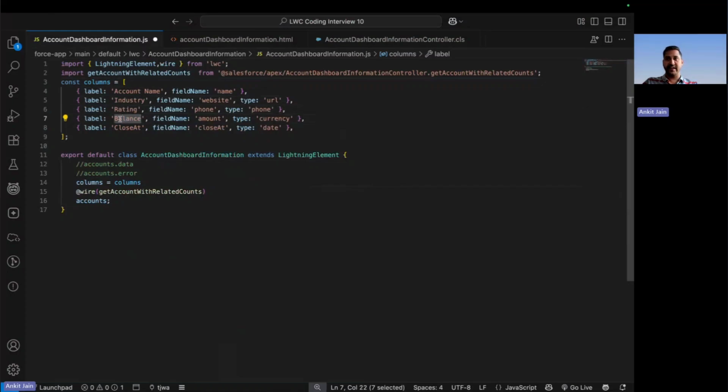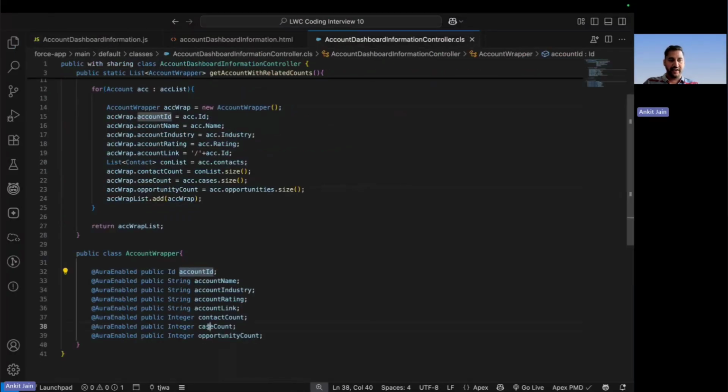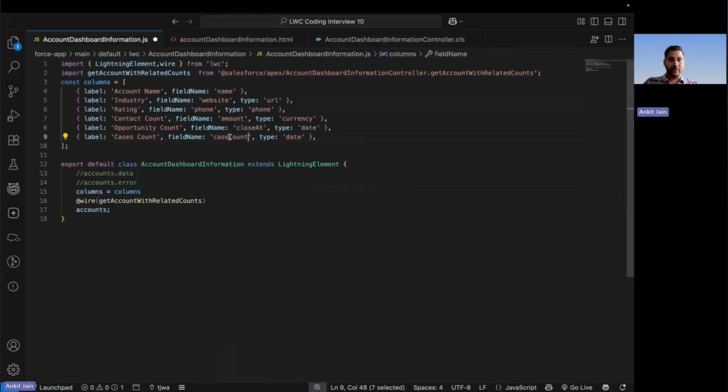After that, the next one that I am putting up here is the contact count. Then opportunity count. And the last one that I want here is the cases count. Now, let's start from the bottom. Cases count, what is the variable that you have defined? The variable name that you have defined here is caseCount. So make sure that should be your field name.